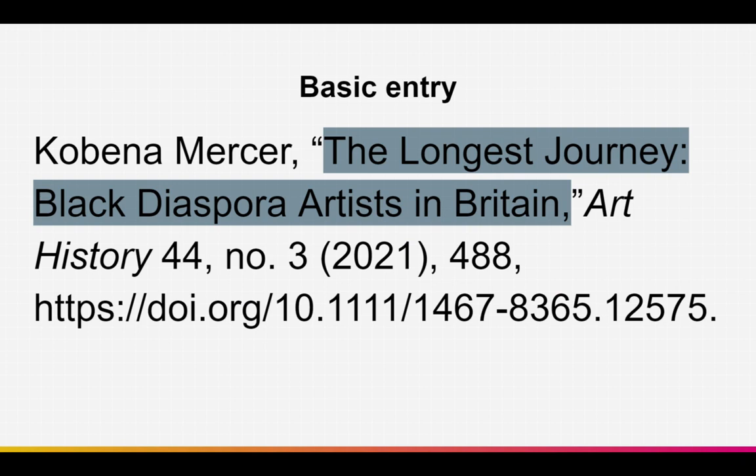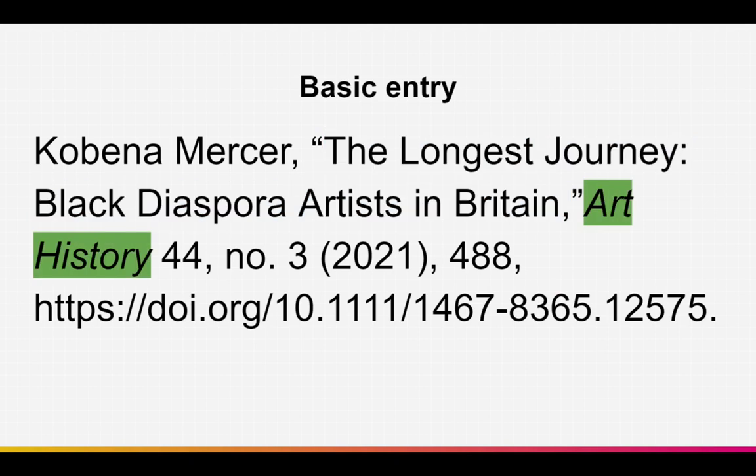Notice that unlike the book chapters, you do not include "in" after the article title. "In" is only used for book chapters. Instead, you will go right to the journal title, though that will be in italics, in this case, Art History. And you go right to the volume number, in this case 44. Note that you do not need a comma in between the journal title or the volume number.